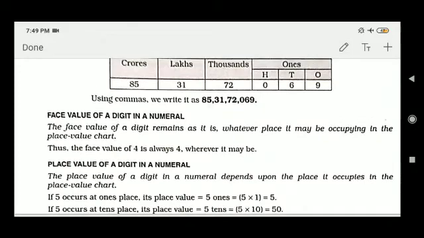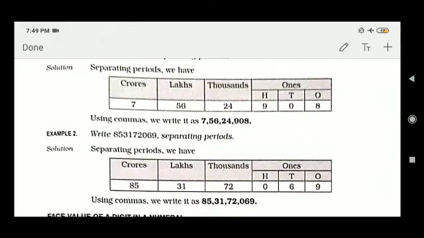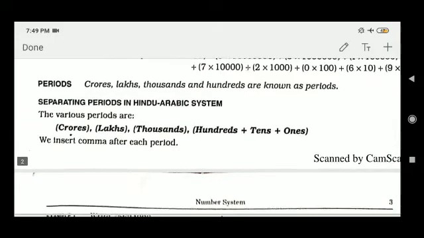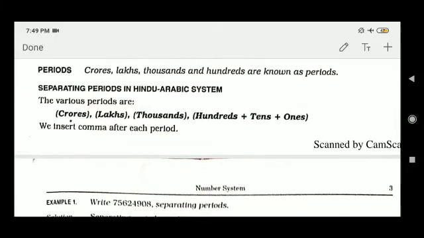So now we learn how to place commas using the Indian place value system, separating the digits in a number.